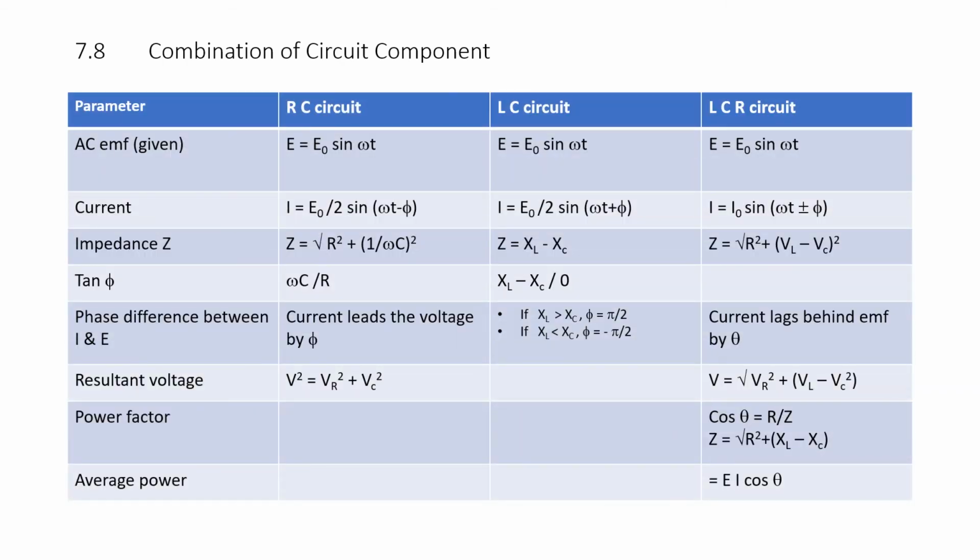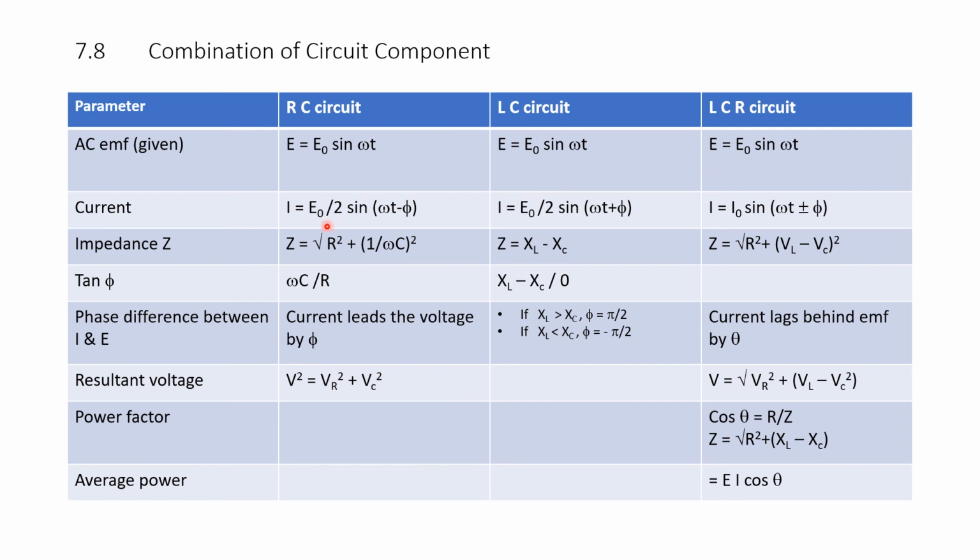Combination. In the previous slide we considered only R, only C and only L. And now we will see the combinations RC, LC and LCR. The EMF equation is the same for all three: E is equal to E naught sin omega t.